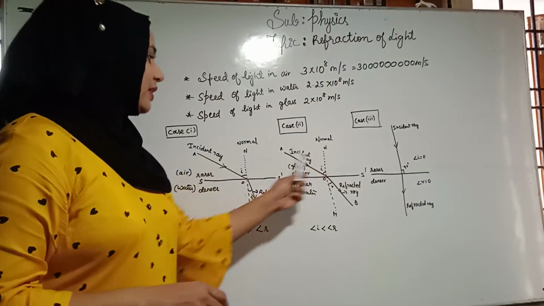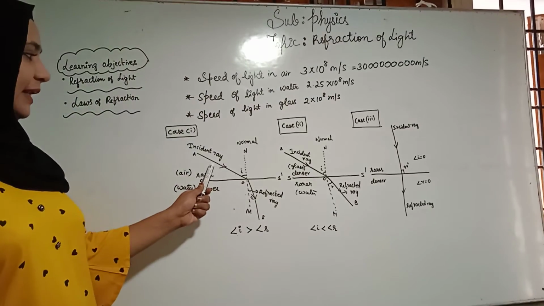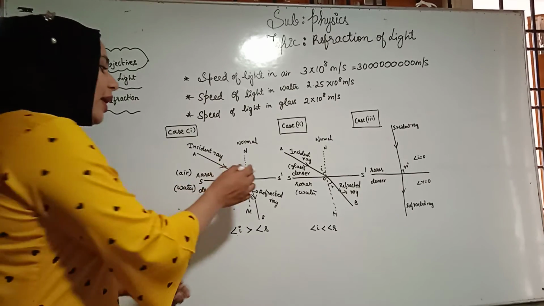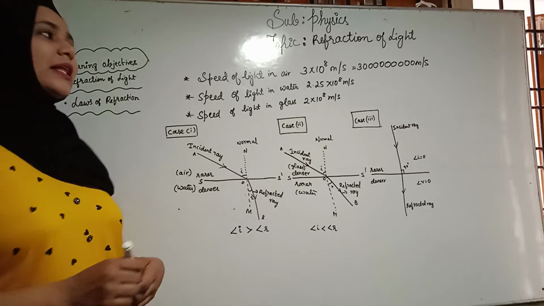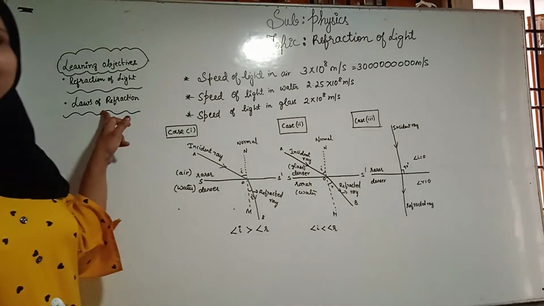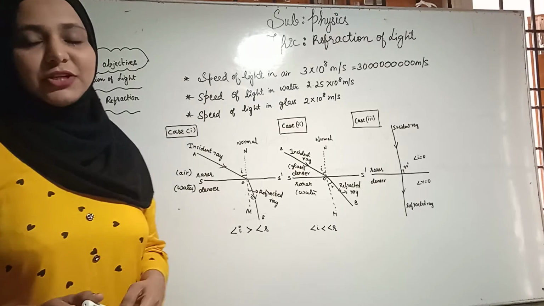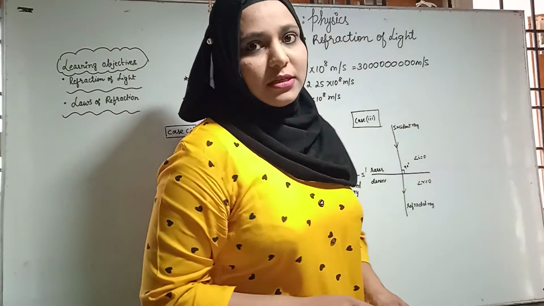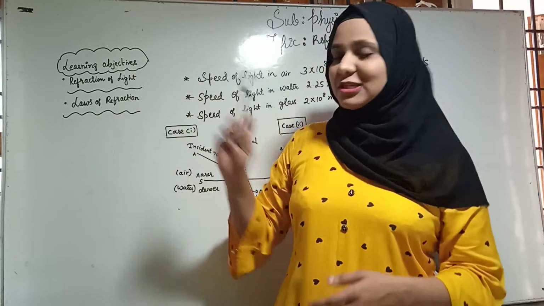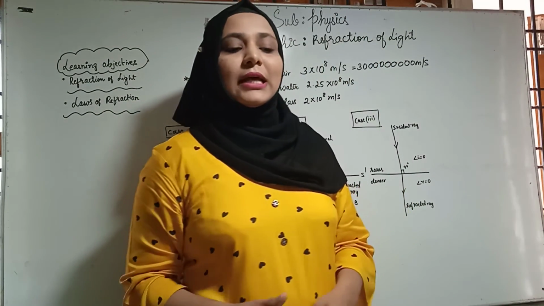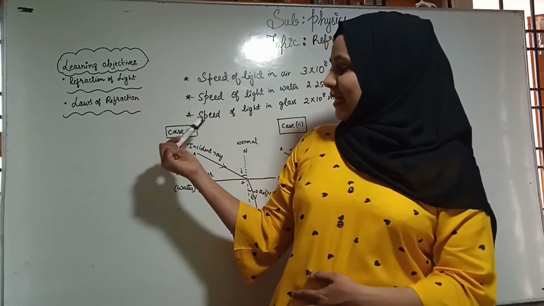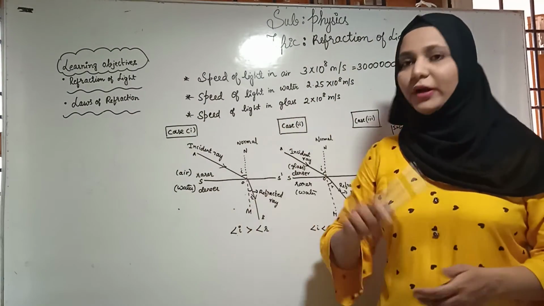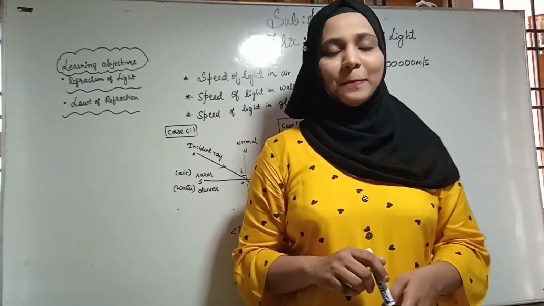As you can see in these two diagrams, the incident ray, normal, refracted ray, and point of incidence all lie on the same plane. That is the first law of refraction. It was first given by the scientist Snell. So, the first law of refraction tells us that the incident ray, the refracted ray, and the normal at the point of incidence all lie on the same plane.